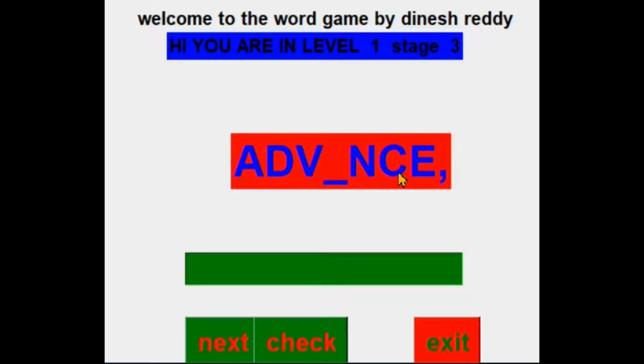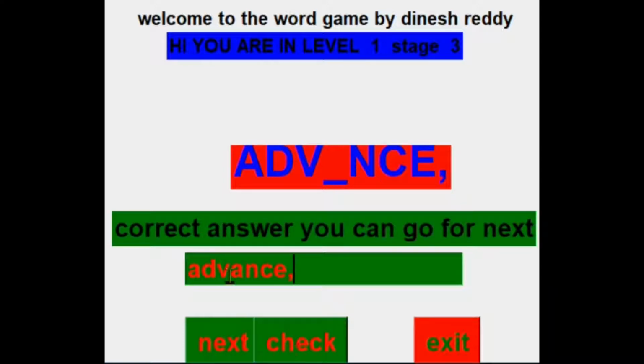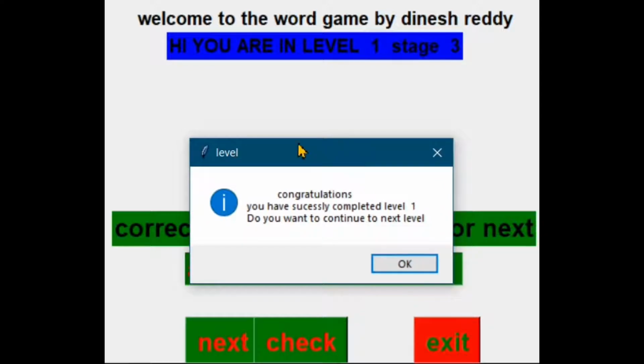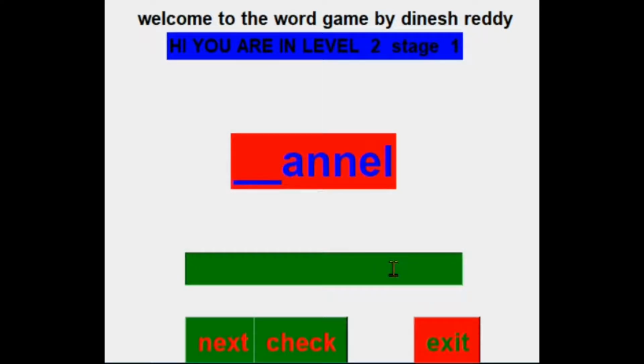And here you can see I think the word is advance, and we need to use a comma because the word I have given consists of a comma, and it is printed the same as this. Now we'll check it, and the answer is correct, and then we'll go for next. Here it shows congratulations, we have completed level 1, and asks do you want to continue to the next level. Then okay. And here is the second level.